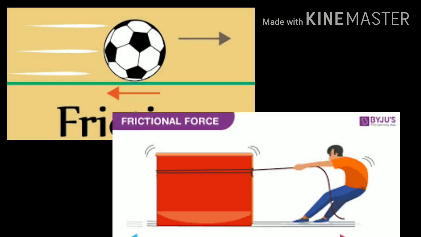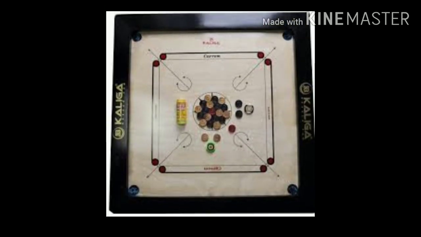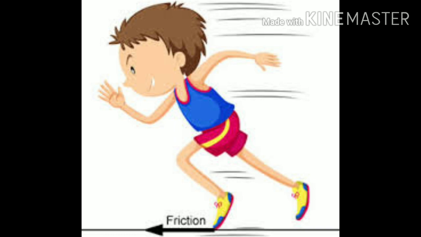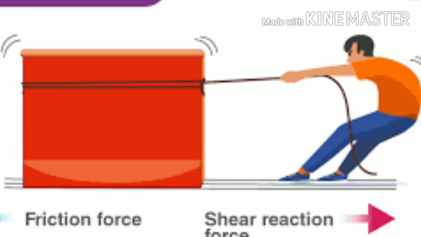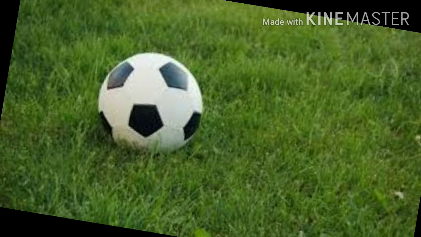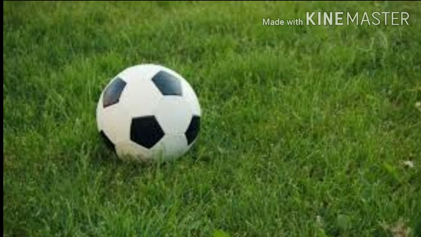First let us know the friction. Friction is a force acting between two surfaces in contact. When we use an eraser on a paper, the shape of the eraser changes. Because of the friction present between the eraser and the paper, it is called friction. And this frictional force means when we roll a ball on a grass ground, it slows down and finally it stops. We know that an object cannot stop without force. So the force that stops the ball is frictional force.